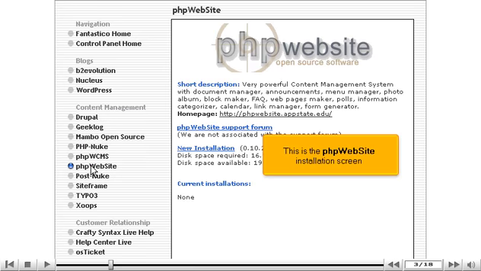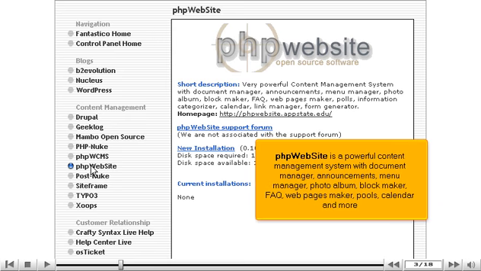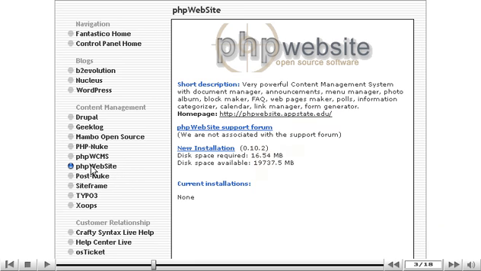This is the PHP website installation screen. PHP website is a powerful content management system with document manager, announcements, menu manager, photo album, block maker, FAQ, web pages maker, polls, calendar, and more. Click the new installation link here.